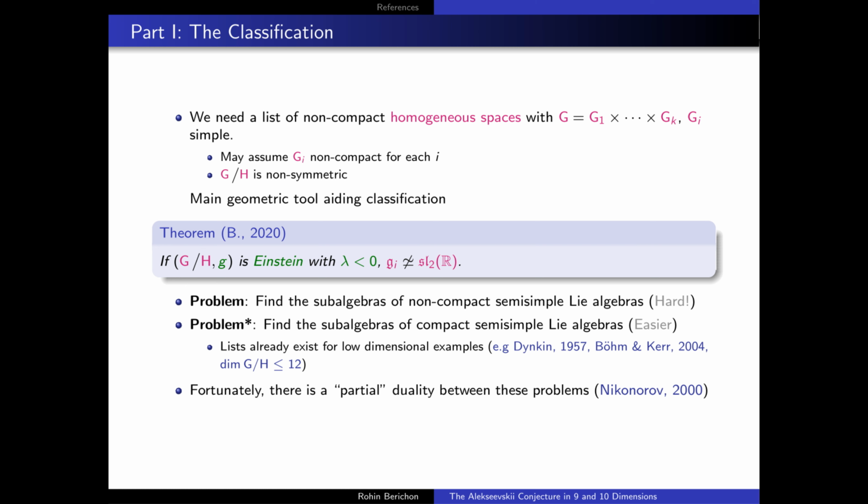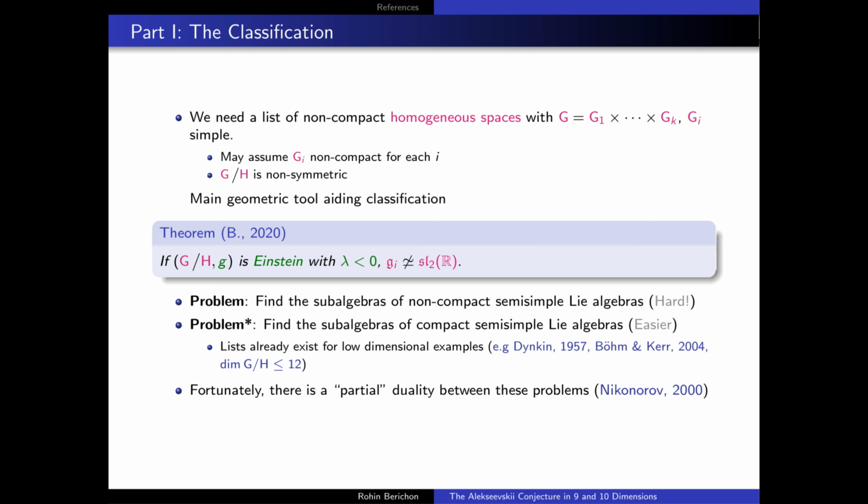Now, the main geometric tool that aided us in our classification was the observation that if we have a homogeneous Einstein manifold with negative Einstein constant, then none of these simple factors can have an ideal isomorphic to SL2R. And so the problem now reduces down to finding all non-compact homogeneous spaces with semi-simple transitive group with no simple factor isomorphic to SL2R.